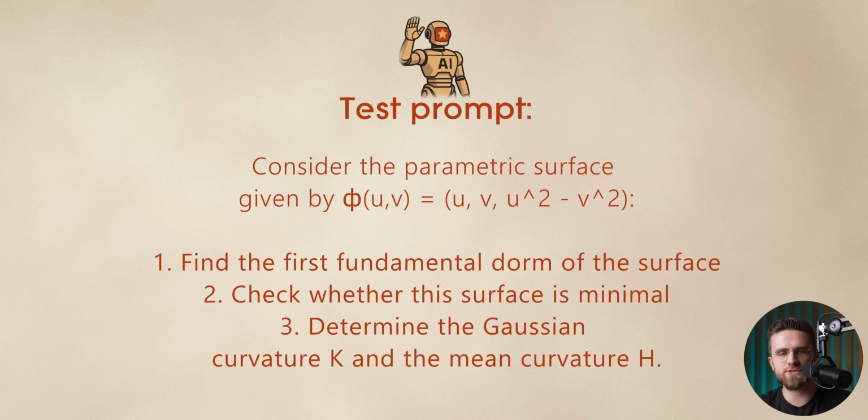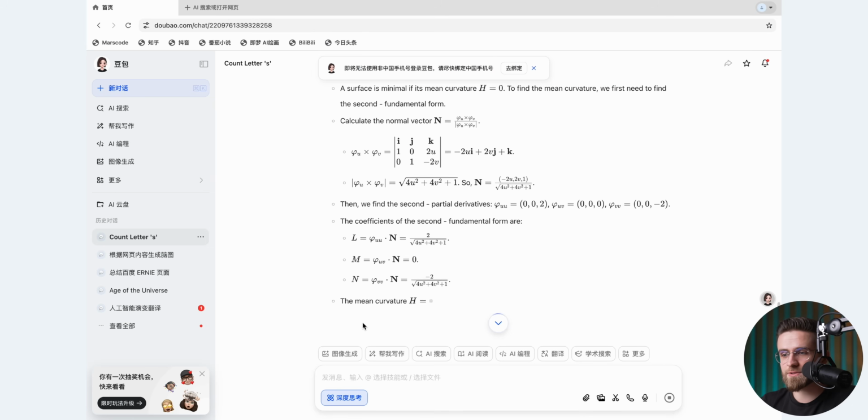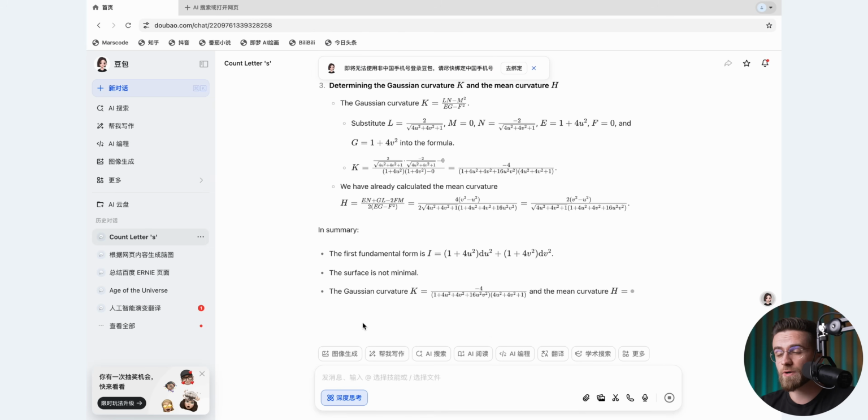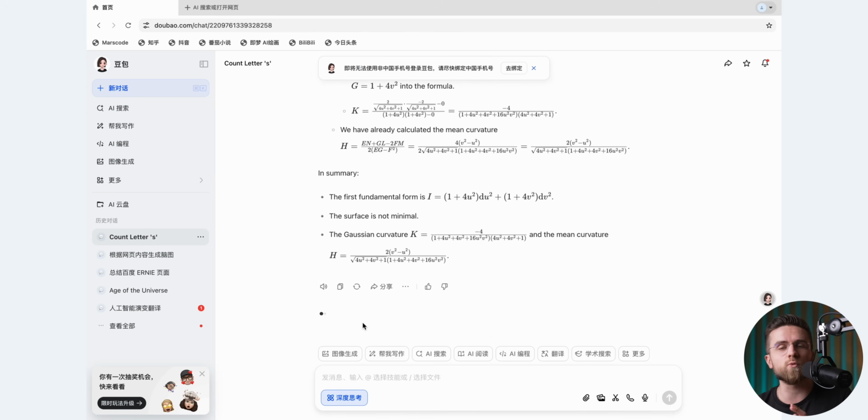Geometry test is where models really start to differ in quality. I'm not throwing them a super hard prompt, but it has multiple steps. So it tests if the AI can handle things one by one. And based on the answers, some tools aren't that good at this. Anyway, Doubao's response is excellent here. All 3 questions in the prompt are answered properly one by one.